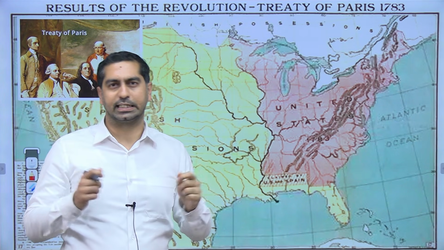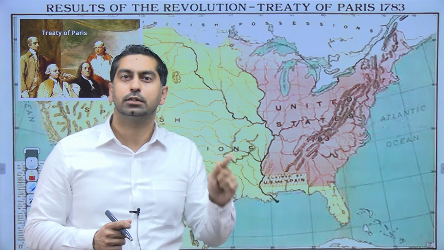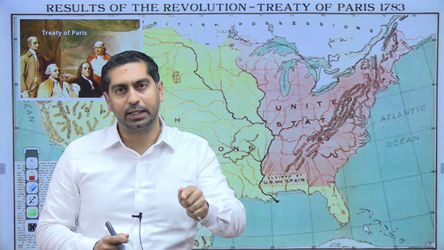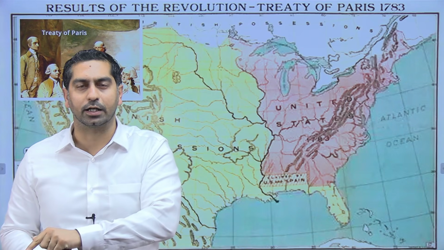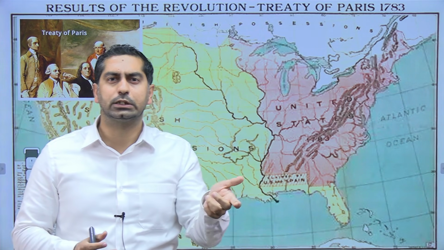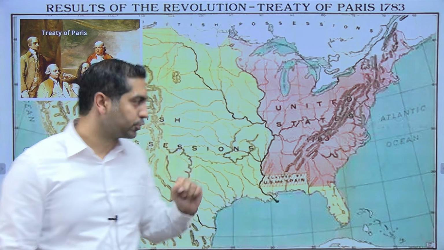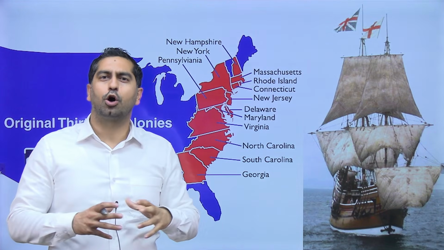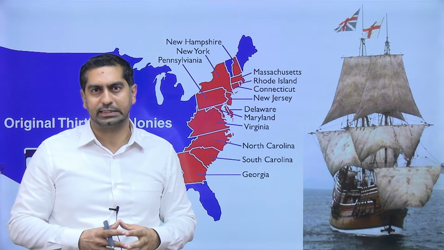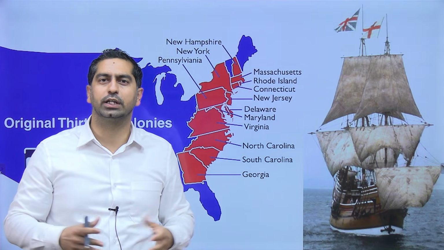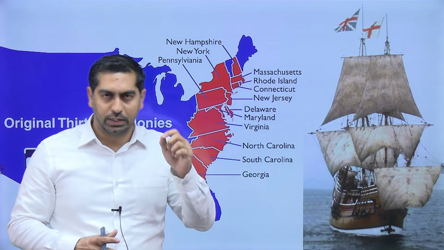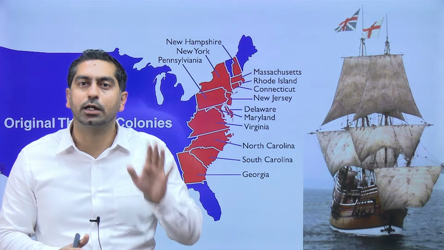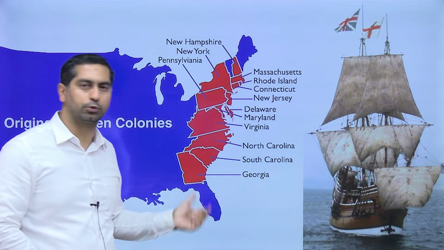Now, just a second. We just said that 13 colonies were fighting for independence from the British Empire. But when were these 13 colonies established? So let's have a look at that as well. As part of its colonial empire, the British Empire established 13 colonies on the east coast of America.